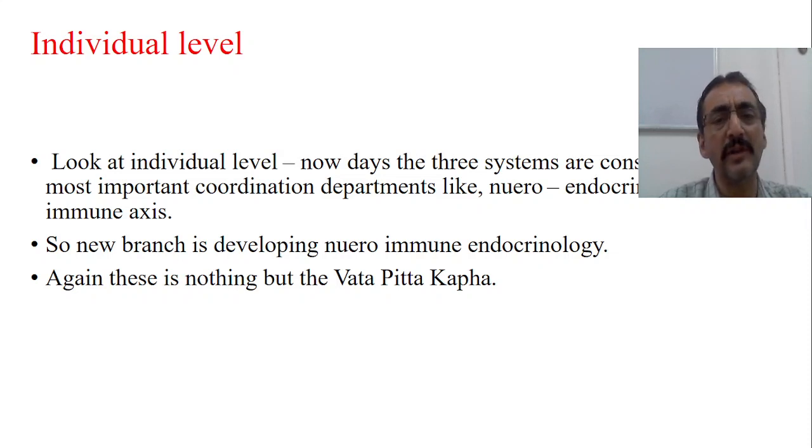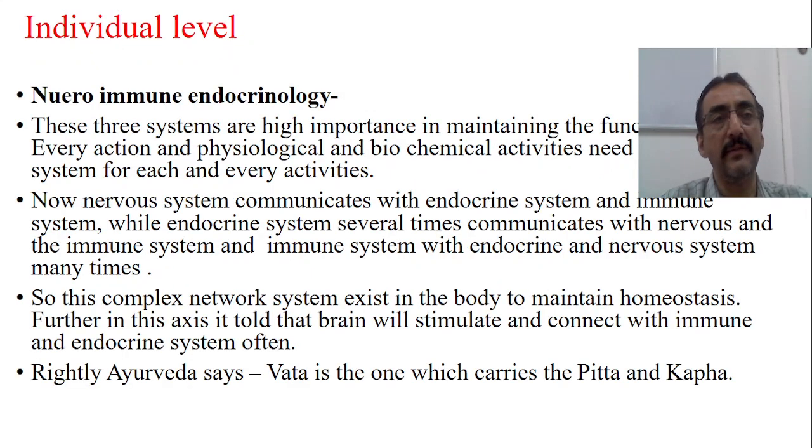Again, this is nothing but vata, pitta and kapha. That means they are interconnected. The neuronal system, immune system and endocrine system are interconnected to maintain the balance. In terms of Ayurveda, neuro is vata, immune is kapha, and endocrinology is nothing but pitta, because hormones and enzymes are responsible for all the activities which produce this. These three systems are of high importance in maintaining the functions of the body. Every physiological and biochemical activity needs these three systems.